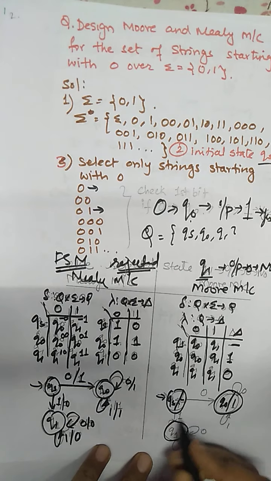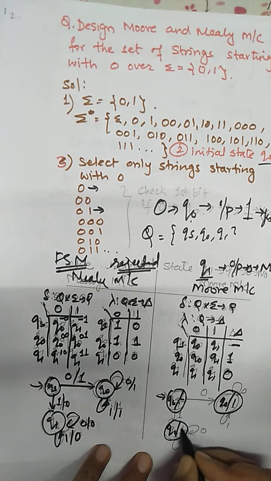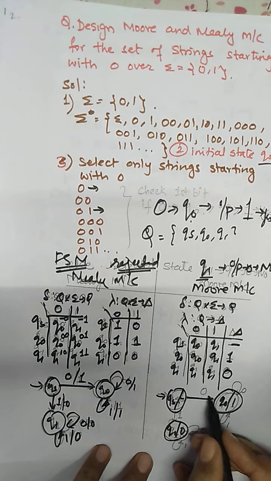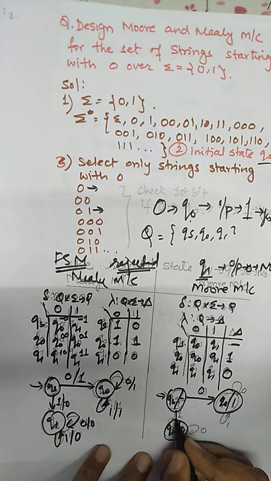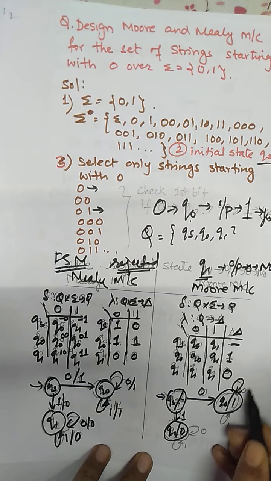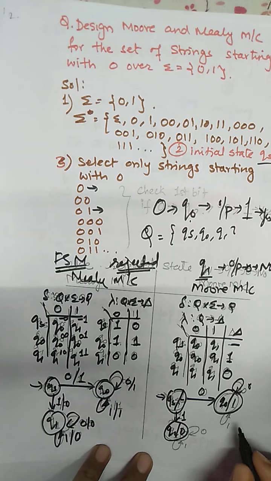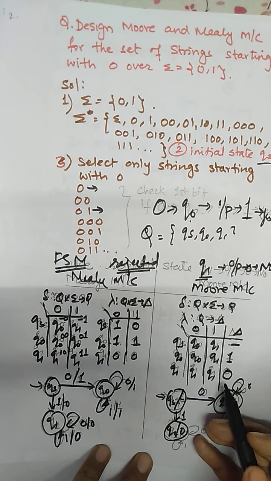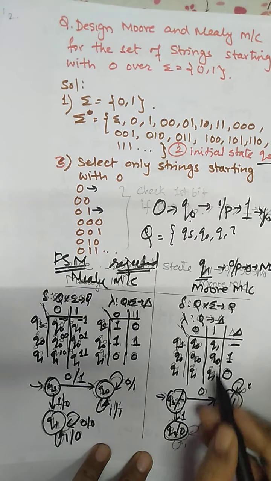Next one, Q1, the output is 0. Now QS on 0 goes to Q0, QS on 1 goes to Q1. Now Q0 on 0 goes to Q0, Q0 on 1 goes to Q0.